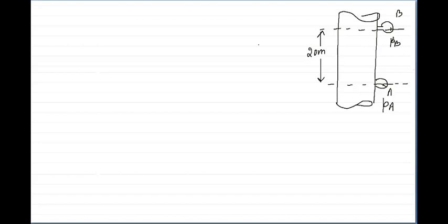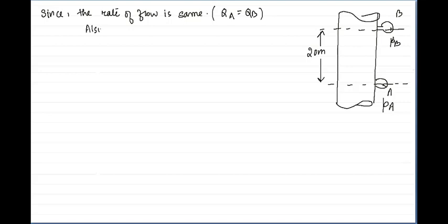Since the rate of flow is the same, QA will be equal to QB. Also, the diameter of the 2 points is the same.